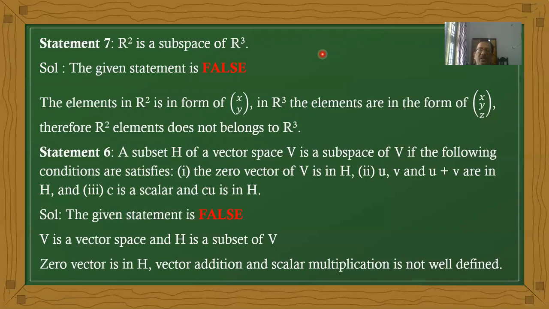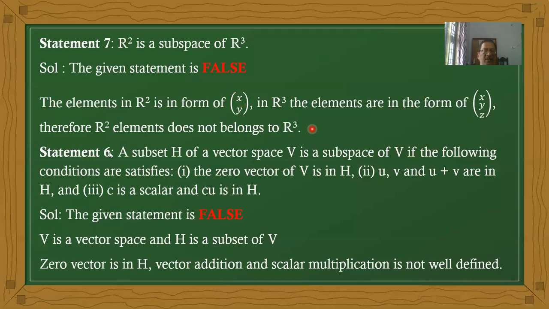In R2, each and every element is in the 2-dimension form, an ordered pair: X value and Y value. In 3-dimension R3, it is in ordered triple form: X, Y, Z. That's why the elements are not in the correct form. If it is X, Y, 0, then we can say it is a subspace, but that does not happen in this case. Therefore, the given statement is a false statement.